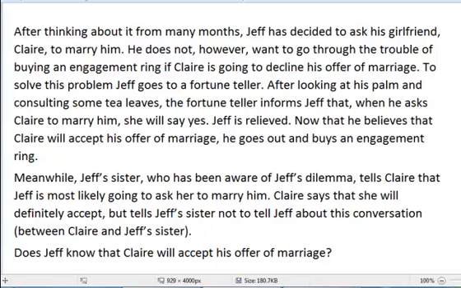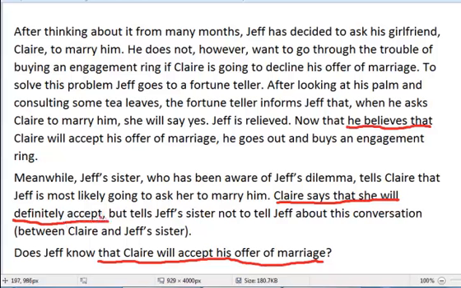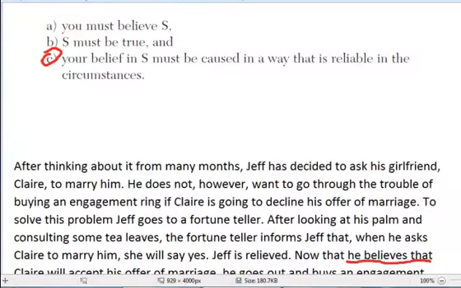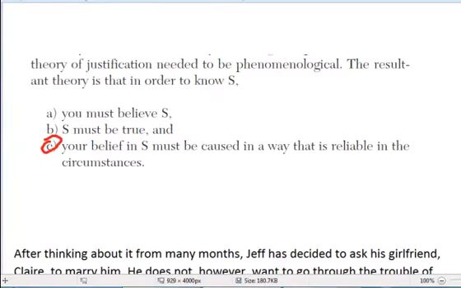All right, so in this case, would we say that Jeff knows that Claire will accept his offer of marriage? So does Jeff know this sentence? And so it is the case that he believes it. So he has the belief, and Claire confirms that she will say yes. So let's just say that it is true that Claire will say yes. So the first two conditions of the causal definition have been met. A and B have been satisfied.